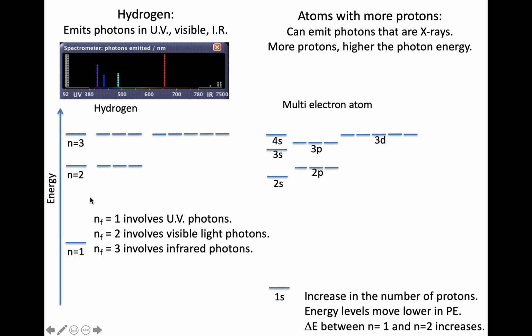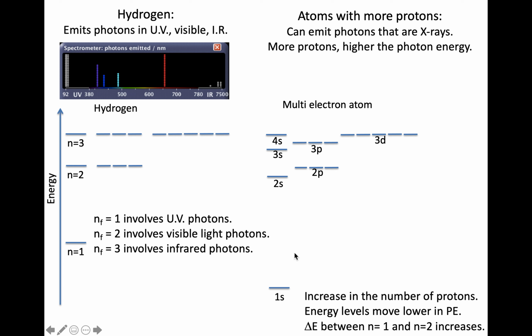As we added more protons and more electrons, what did we see? We saw a shifting of the different energy levels. Let's look at the 1s. It's moving lower in potential energy compared to hydrogen. As I increase the number of protons, I see the energy levels moving lower in potential energy.